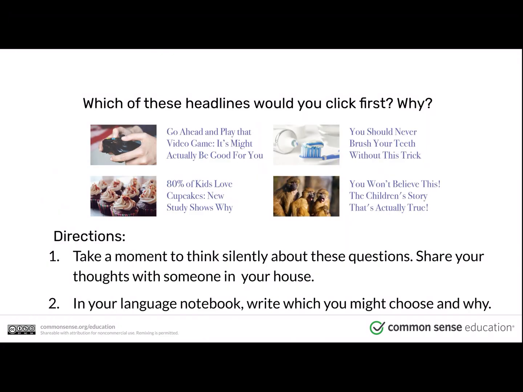Which of these headlines would you click on first? So in the discussion today, you have already done just a little bit of writing about which one of these you would click on first. It's kind of funny. They're all sort of funny.